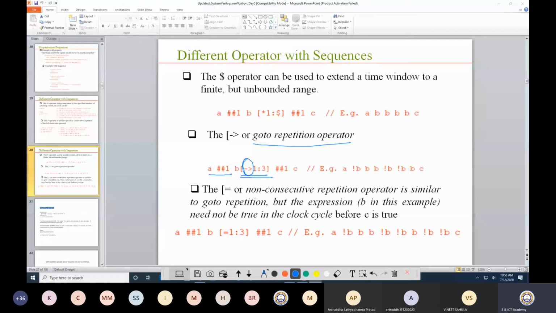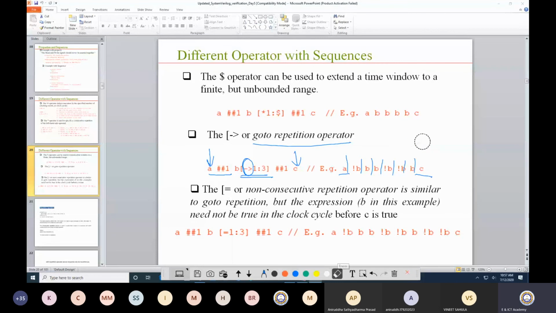Now what is the meaning of that? The meaning is that A is high. Similarly, the last thing is that C is high. But in between, B can be high from 1 time to 3 times. So you observe that A is high, C is high. Again, in between there is a space, so you need to consider that all this space indicates a ##1 delay.